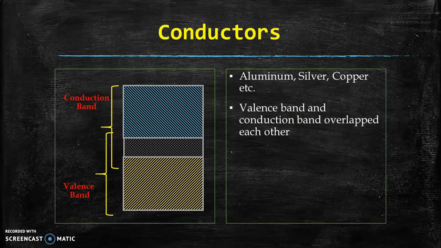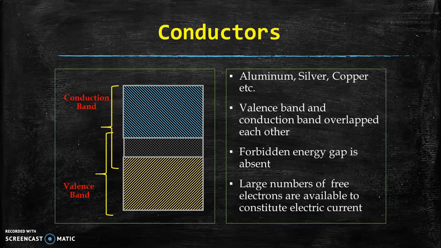Valence band and conduction band both are overlapped to each other, and there is no forbidden energy gap. So, because of absence of forbidden energy gap, valence electrons can easily travel to the conduction band and can act as free electrons. So, large number of free electrons are available to constitute electric current in conduction band.